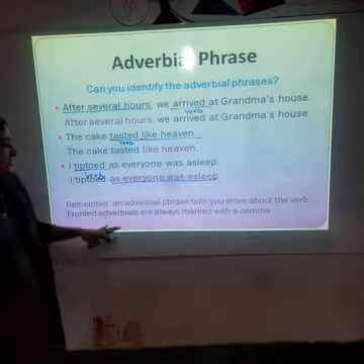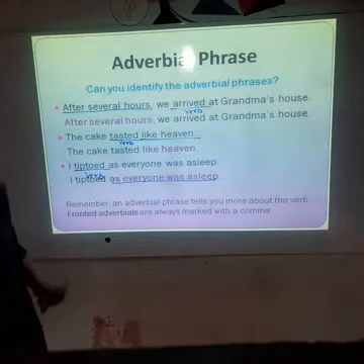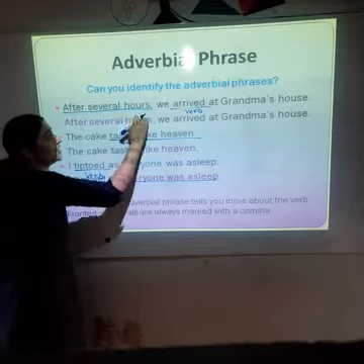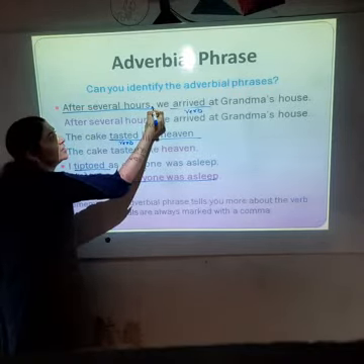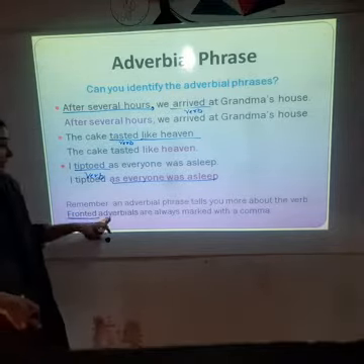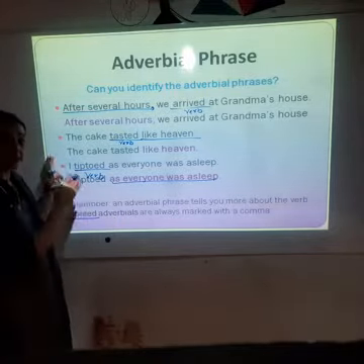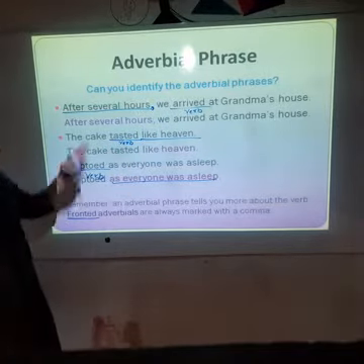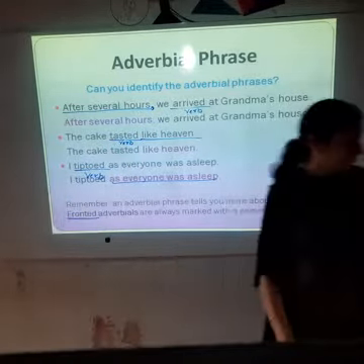Fronted adverbials are always marked with a comma, which means when the phrase comes at the start of a sentence, you will always see a comma. Fronted means the adverbial phrase, when it comes at the starting of a sentence, is always separated by a comma, which we can see in the first case.